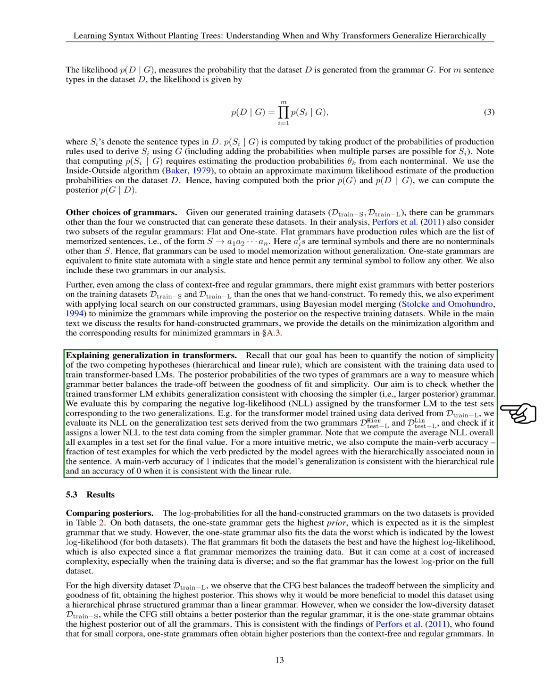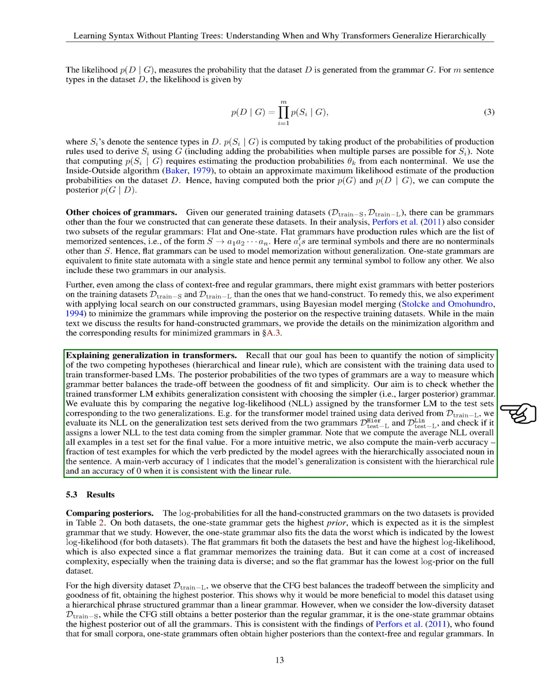We aimed to measure the simplicity of 2 competing hypotheses, hierarchical and linear rules, that align with the training data used for transformer-based language models, LMs. The posterior probabilities of these grammars help us determine which grammar strikes a better balance between goodness of fit and simplicity. We wanted to see if the trained transformer LM demonstrates generalization by favoring the simpler grammar with a higher posterior. We assessed this by comparing the negative log likelihood, NLL, assigned by the transformer LM to the test sets based on the 2 generalizations.